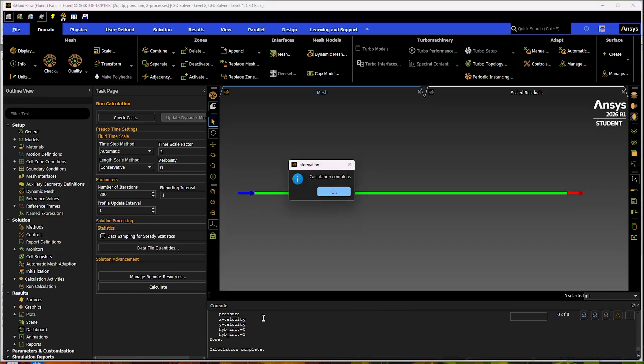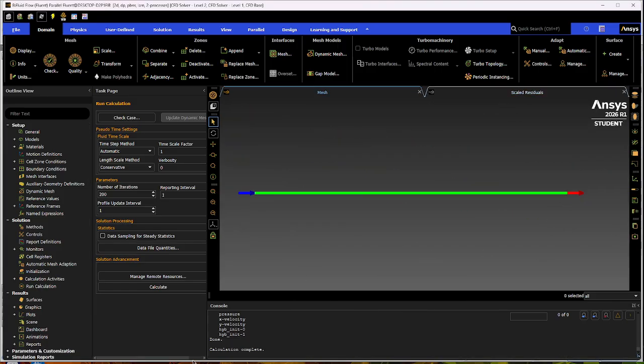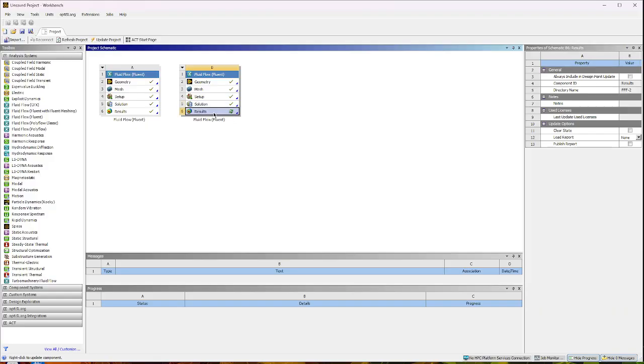Alright, and then we're done. Calculation complete. You can look at your graph here. We don't really need that. And then, yeah, we're good for now. We're going to come back to this later, but for now we're done. Now we're going to go ahead and go on results. So we're going to edit results.